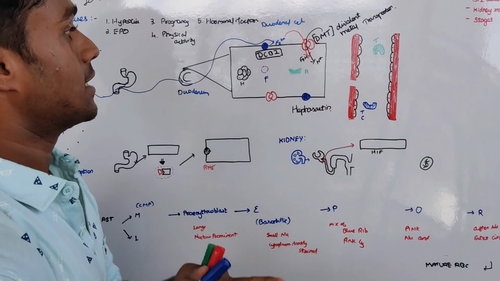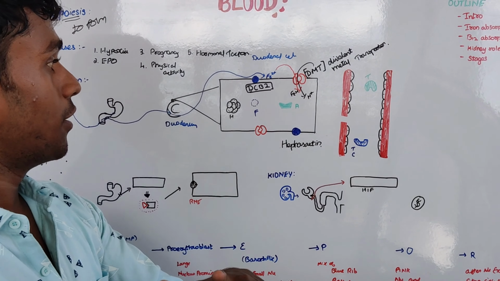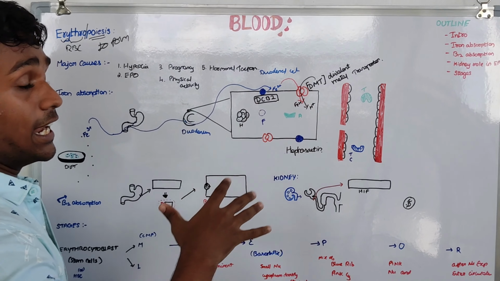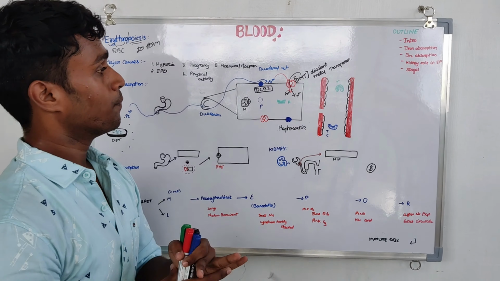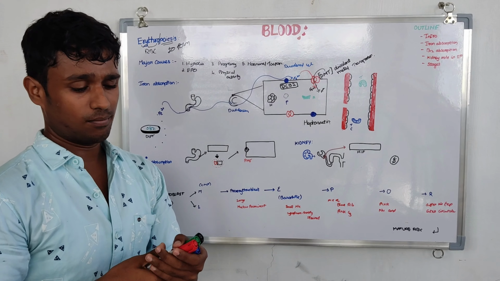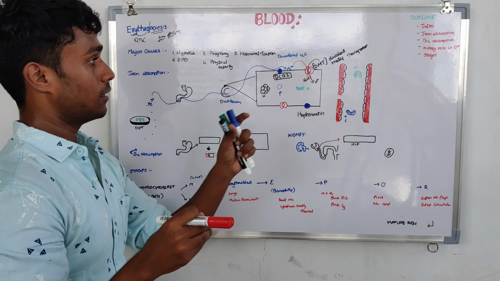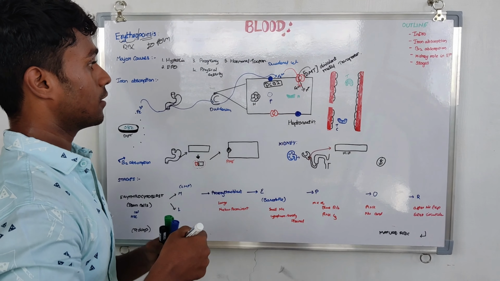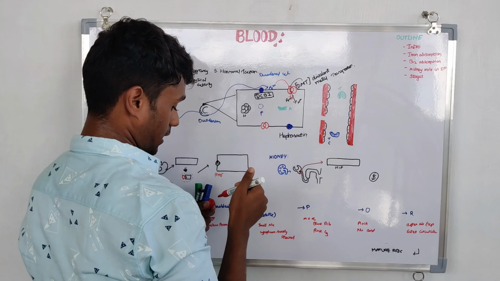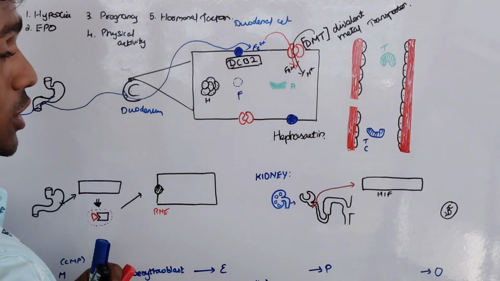Now Fe2 plus gets inside the cell, right? Fe2 plus is not supposed to be in the free form. If it is in free form, then it leads to the accumulation of more free radicals. It is not good for our health. Then it causes more damage to our tissues. So Fe2 plus must be attached to some other protein or form. Like here, Fe2 plus gets attached to the protein named apoferritin.